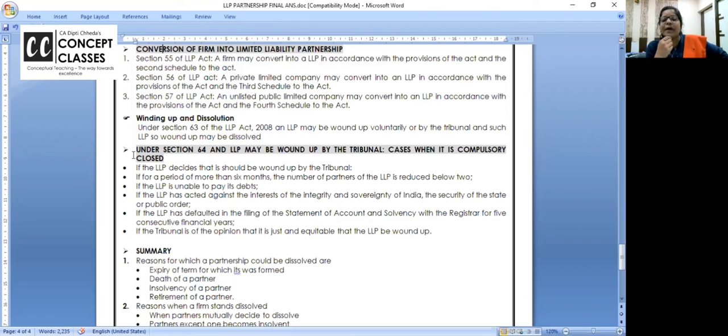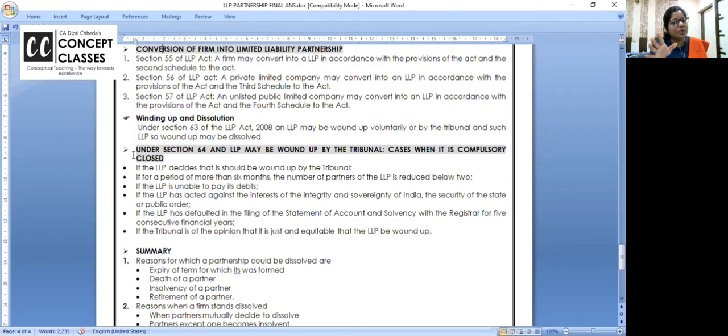What would be the answer? Can partner be called up to pay the liability of LLP? I want someone to answer. Let me see how much you have followed. I'm repeating the question. Will the partner be liable to pay, called up to pay liability of LLP? Yes or no? If yes, under what circumstances? Anyone in the class can try? अभी तो पढ़ाया आपको, जो समझ में आए वो बोलो. Is partner liable to pay for the liability of the firm?